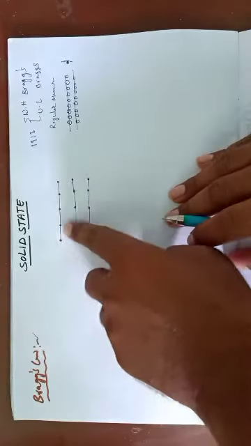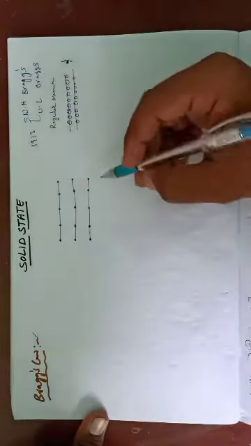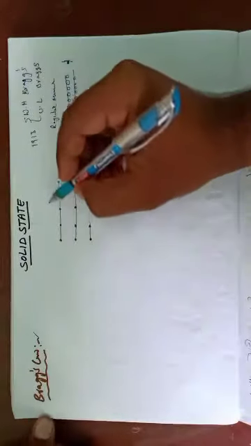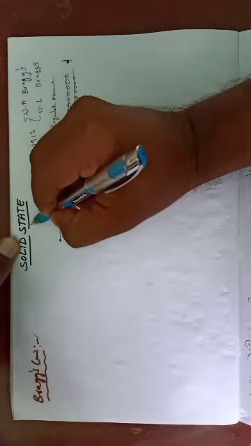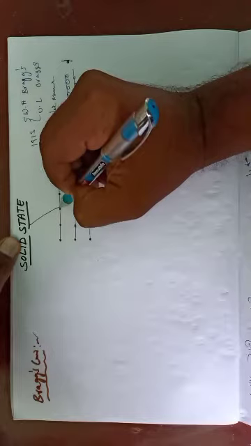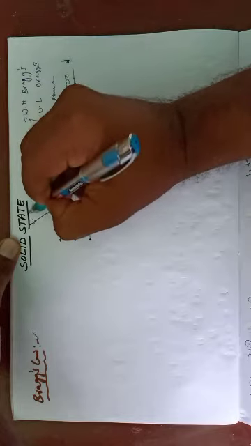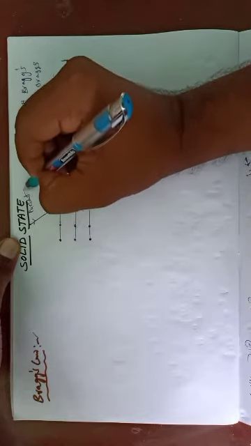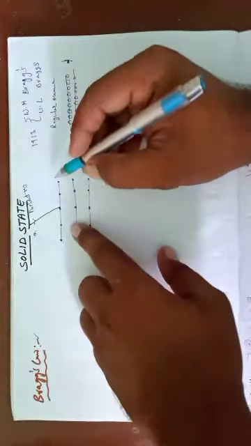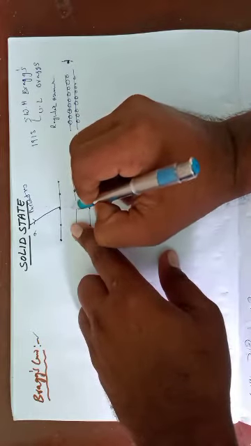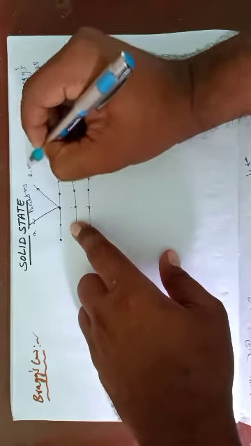Suppose one monochromatic X-ray passes through these planes. This is the monochromatic X-ray, the incident ray. When it passes through the regular planes, assume a normal, and this is the reflected ray.